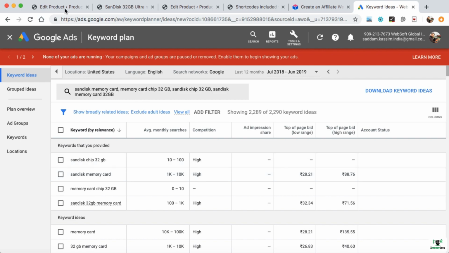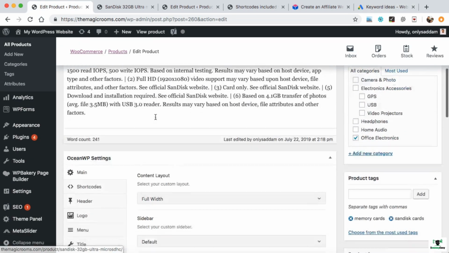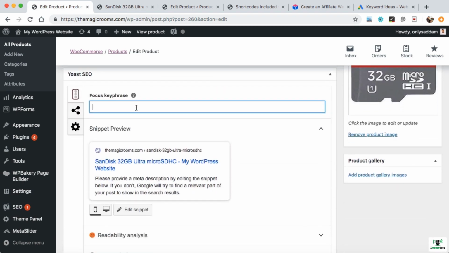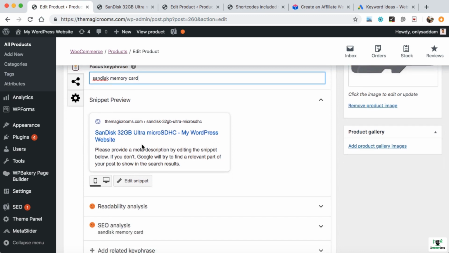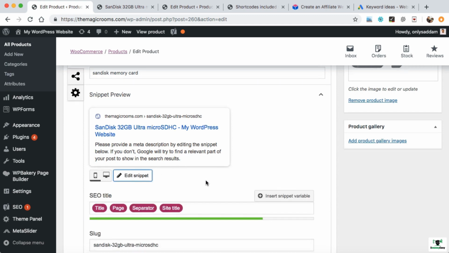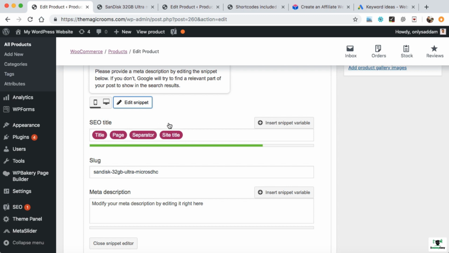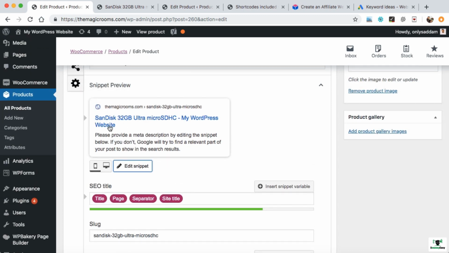So let's go back to the product, and we have decided the keyword. So enter over here SanDisk memory card. That's fine. Now we need to change the snippet preview. So click on edit snippet. Now here, SEO title. SEO title is basically this blue color text which is appearing on Google as well.